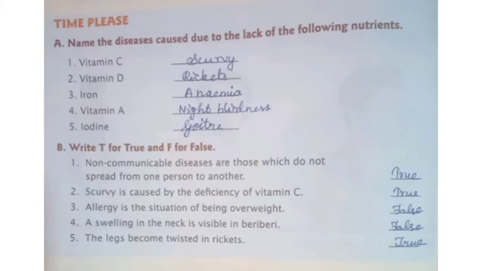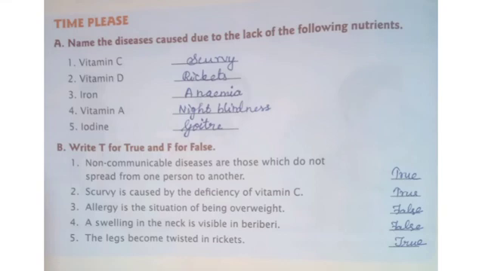Take the time please section now. Page number 90. Name the diseases caused due to the lack of the following nutrients. Vitamin C, scurvy. Vitamin D, rickets. Iron, anemia. Vitamin A, night blindness. Iodine, goiter.